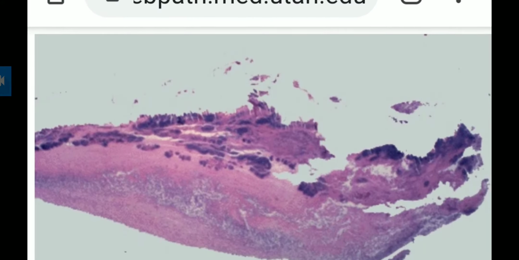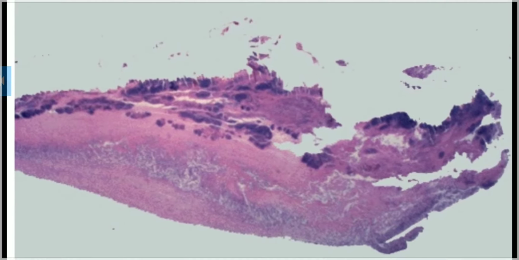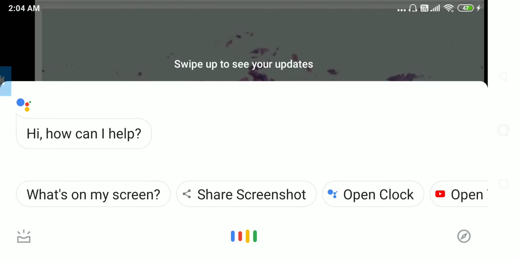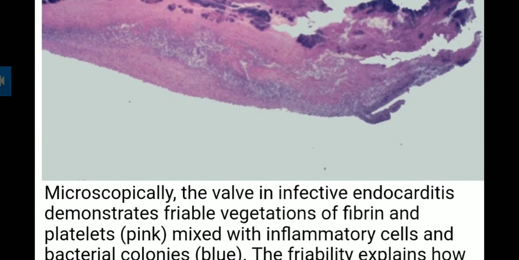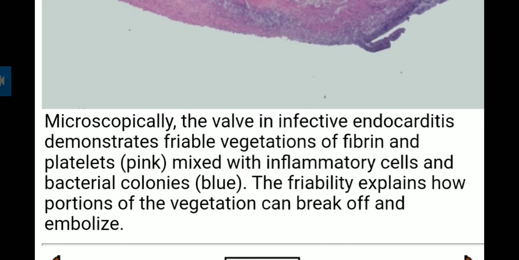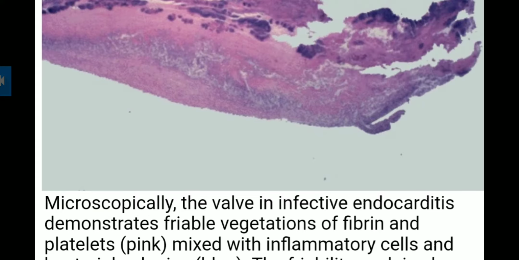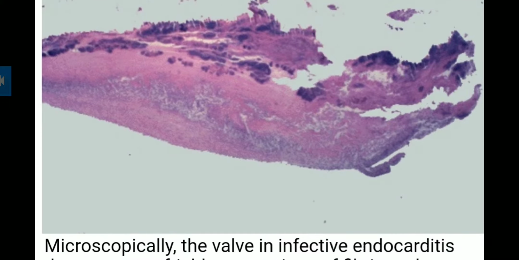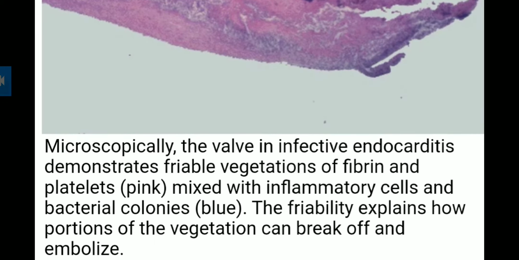See this diagram. What you can get from this diagram: microscopically, the valve in infective endocarditis demonstrates the friable vegetation, meaning how the vegetation has been formed of fibrin and platelet pink mixed with inflammatory cells.